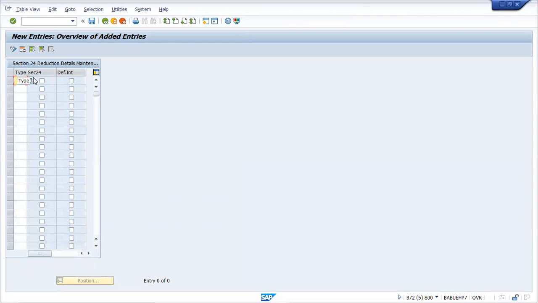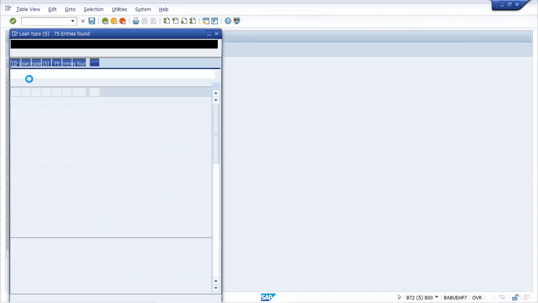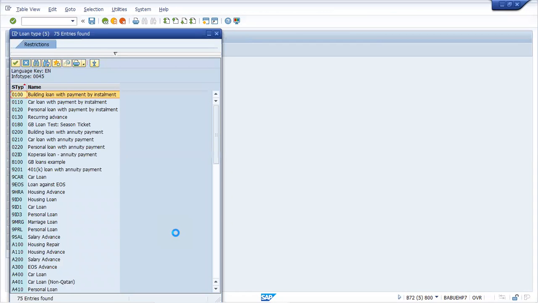In the type, you select anything that is there, just click that. Loan type. So I believe the table which we have seen previously was the wrong table.